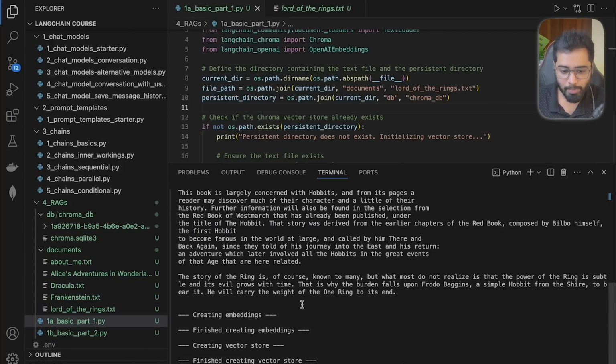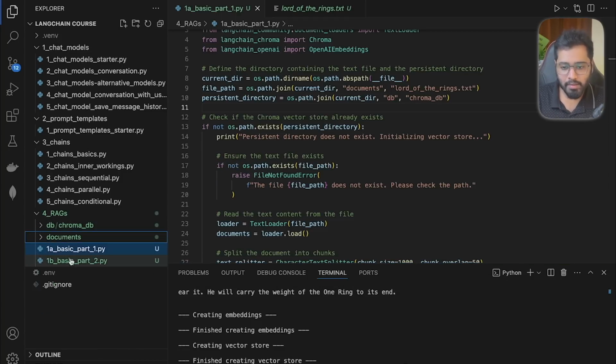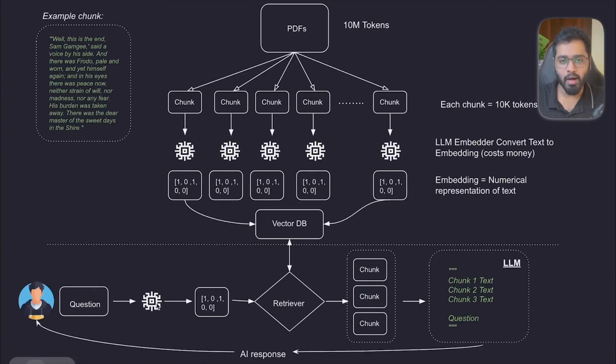So the first step in the whole process is done. We have stored our private data in the vector store. Now let's actually go to part 2 of the code where we're going to be looking at this particular part of the system. All right, I'll see you there.